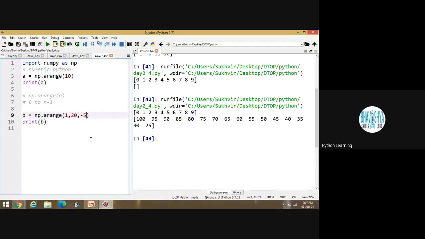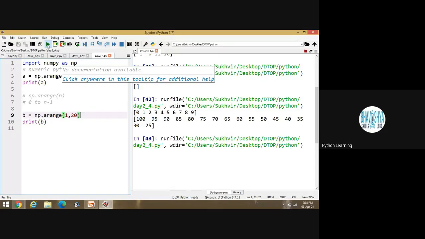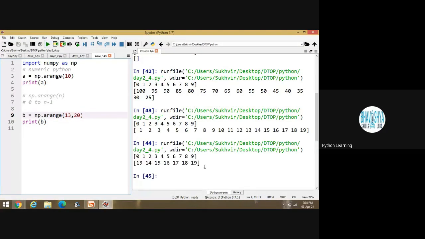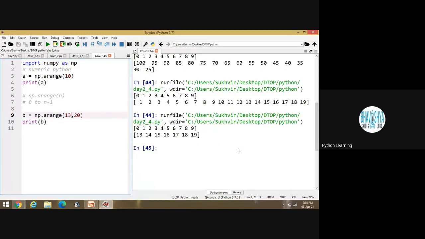Suppose I am writing 1 to 20 only. What will happen? This will print from 1 to 19. If I am writing 13 to 20, it will print 13 to 19. Is it okay? Yes, sir. The basic concept is that the last value is not included.